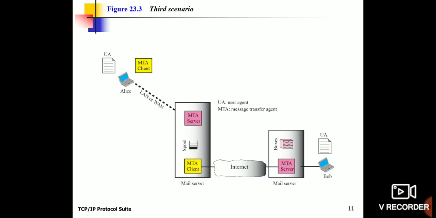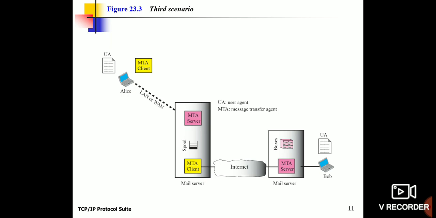The third scenario is something like this. The user 1 or Alice is connected using LAN or WAN. Okay, she is inside a local network, and through the local network she is connected to the internet. This is the exact scenario that we used to have in our college. So I have been connected to the college Wi-Fi or local area network connection, and then I am trying to access email. I am the sender, and my receiver is somewhere around the globe.